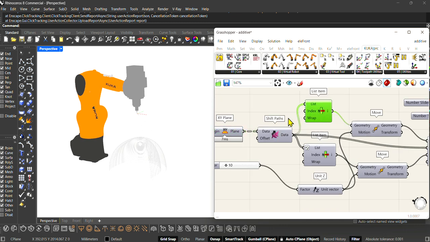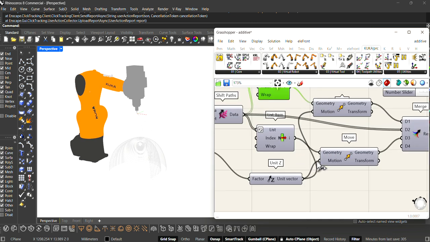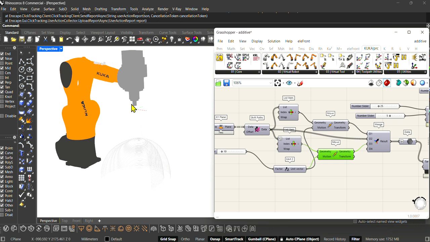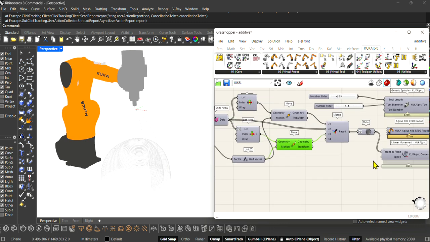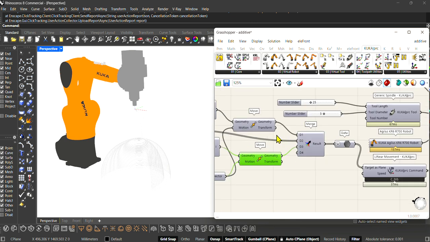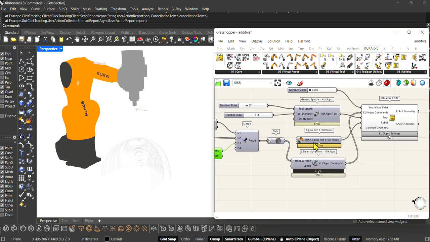First, the first movement is the place that the extruder should move from its primary position to the first point, and the last one is the last point, and from there it moves back to its primary position. And then we need to merge all the movements, and finally we need to tell how to move to the robot.